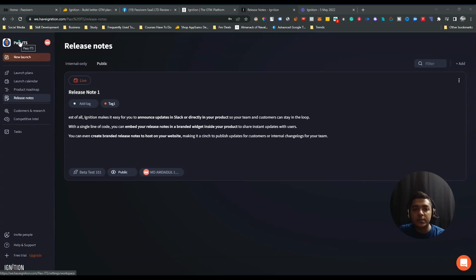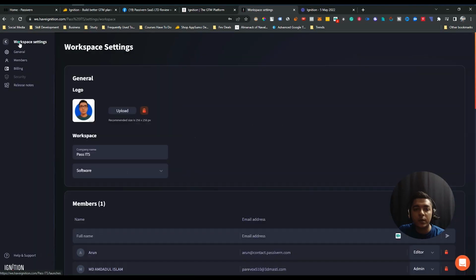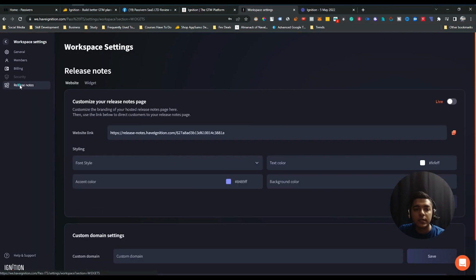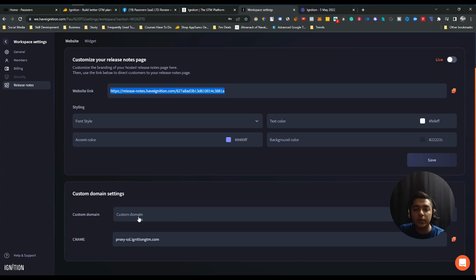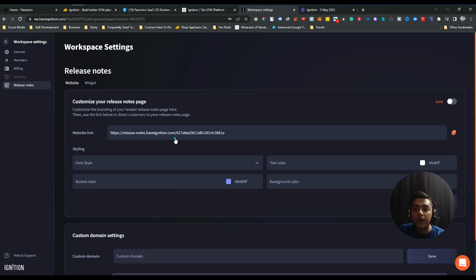And to customize, just click on your workspace from here, and then go to this release note option, and see, here we have the option for your website link. This is the website link, and you can add your custom domain here. This is the option to add your custom domain, and you can add your CNAME. But now I'm not adding the custom domain and CNAME, this is the website link by default.